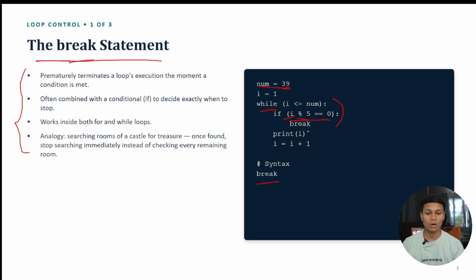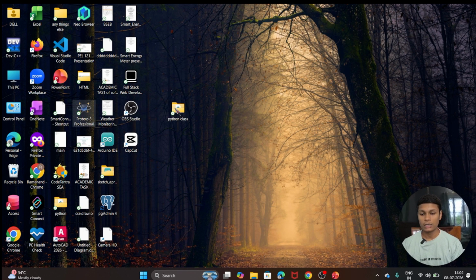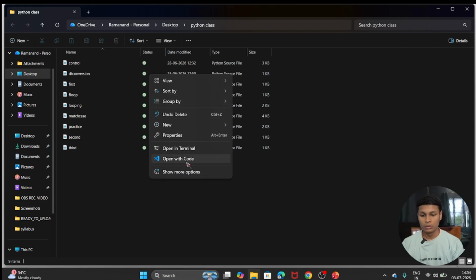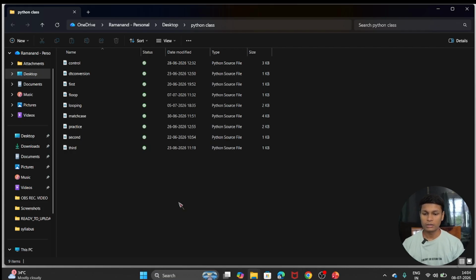No more operation, no more numbers will be taken after that condition becomes true. Because the break condition is there, no print will happen, no increment or update will be done, nothing will be performed. So let's open our VS Code and understand this code more clearly, how we are going to print the things and how this will give you the output.